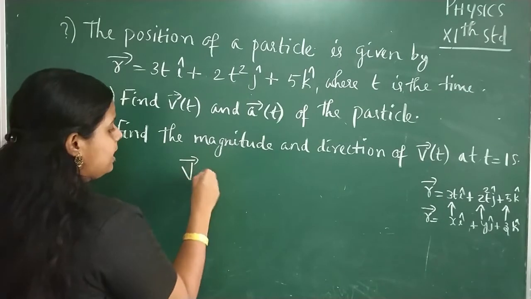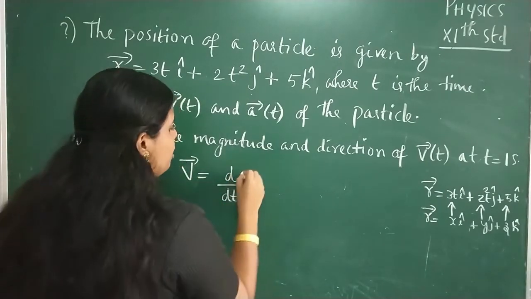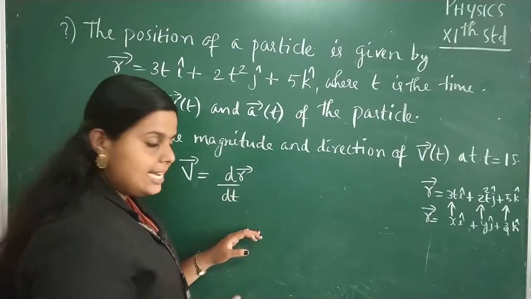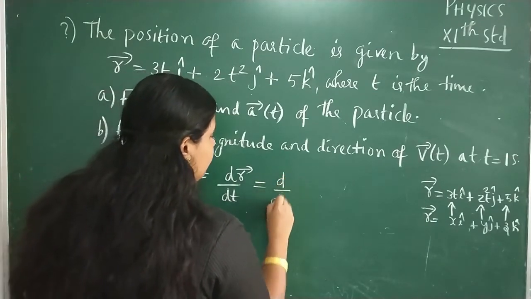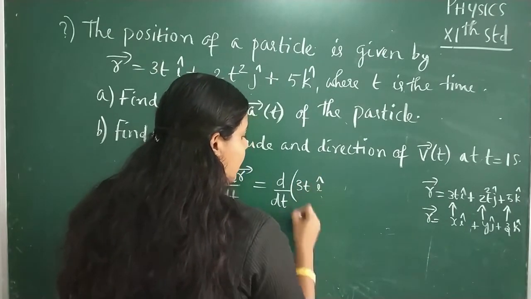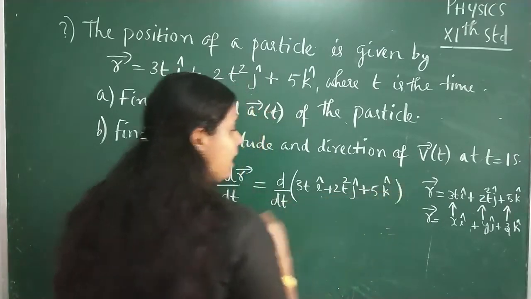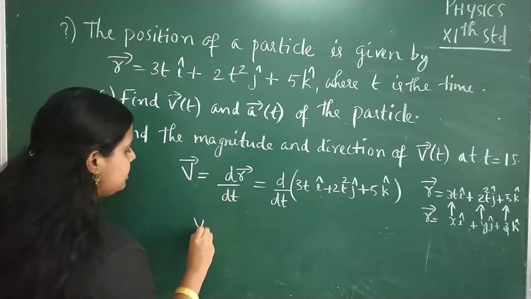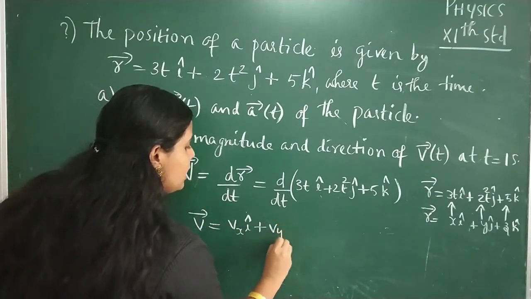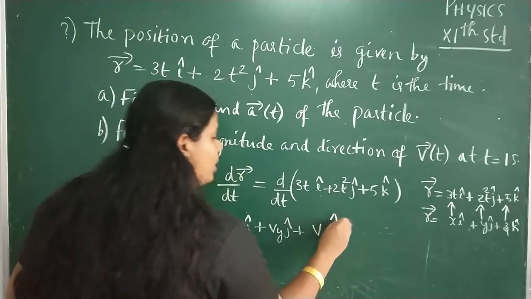We know that velocity is the rate of change of position, so velocity is equal to dr by dt, that is d by dt of 3t i cap plus 2t square j cap plus 5k cap. Also, this velocity vector can be written as Vx i cap plus Vy j cap plus, in 3D, Vz k cap.